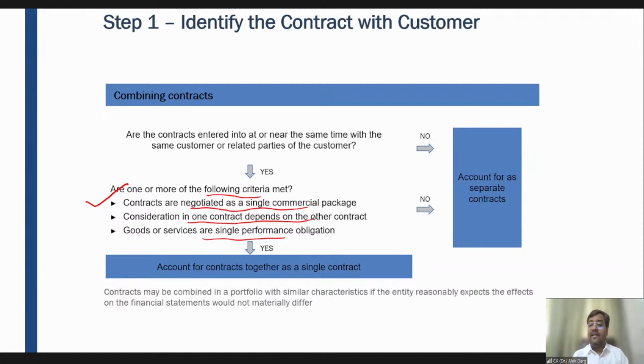I've seen my father, he can change the air filter, oil filter, diesel filter himself, right? So friends, when the customer will be able to use the goods on their own, or with the help of readily available resources, then you can say that there are different performance obligations.